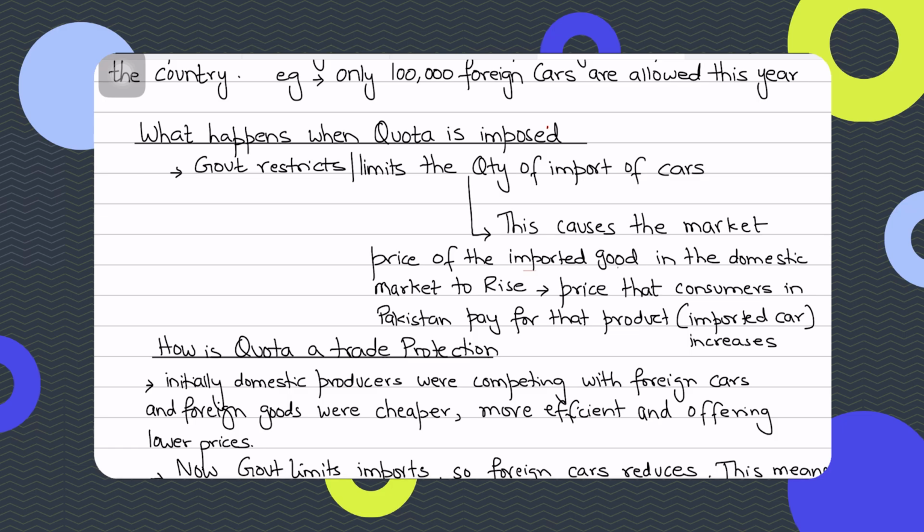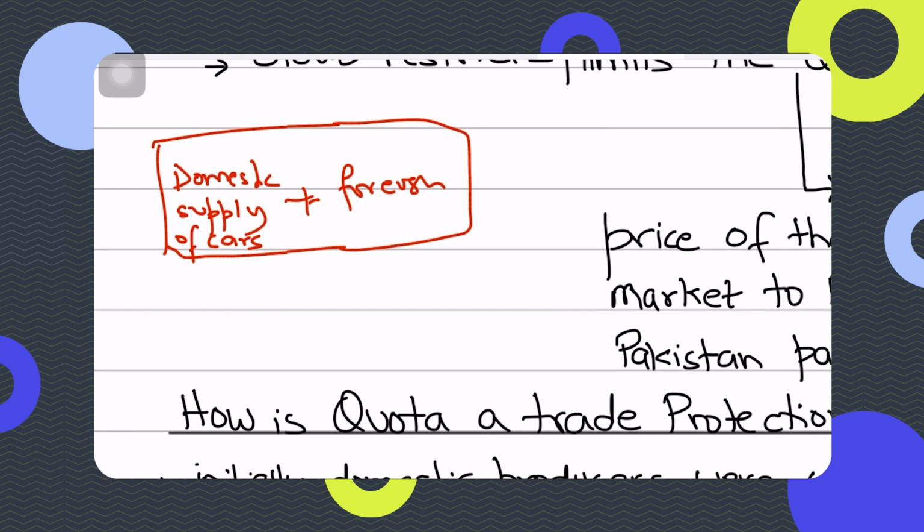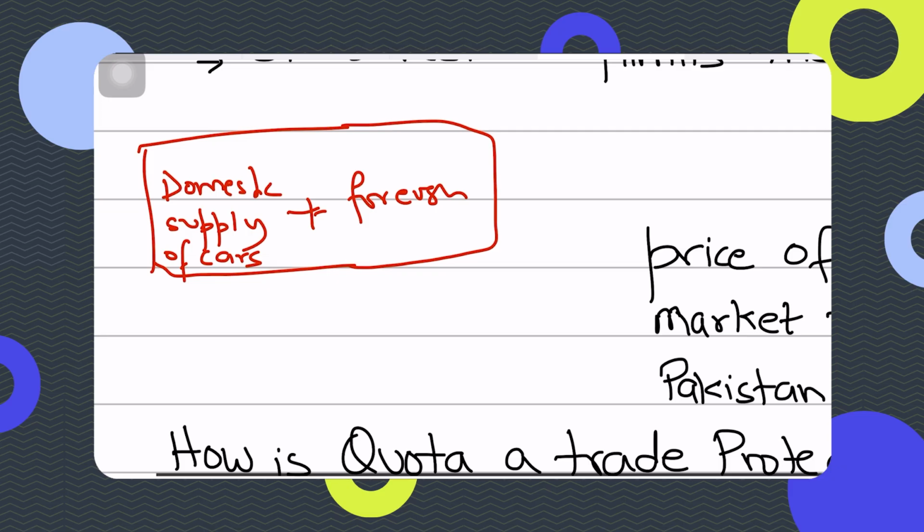So you have to understand that, let's say, this is Pakistan, or any country. This is the domestic supply of cars by the domestic firms, plus you have foreign imports of cars, whether from Bangladesh or India or any country that you want to say. So the total supply of cars comprises the domestic cars supplied and the imported cars supplied.